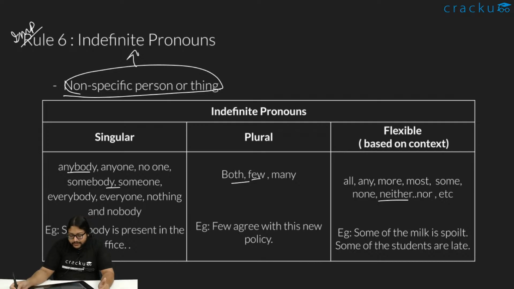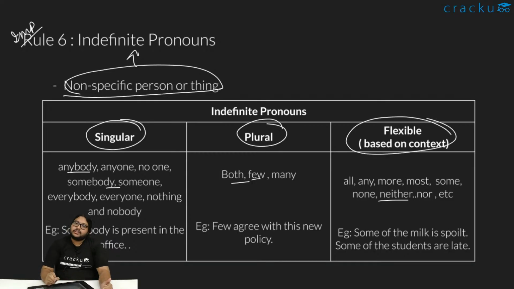In the case of indefinite pronouns, some of them are treated as singular, some are treated as plural, and some are based on context. So we need to remember which are treated as singular and which as plural. When I say anybody, anyone, no one, somebody, someone, everybody, everyone, nothing, and nobody, whenever we see them, we'll know this is a singular sentence.